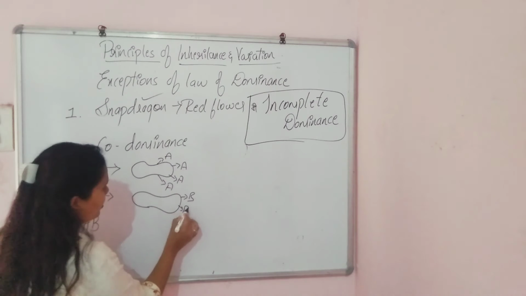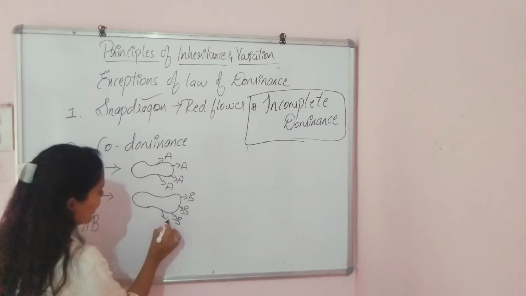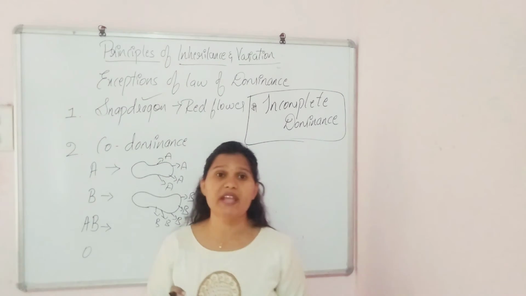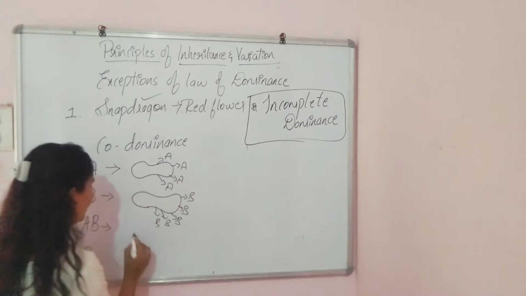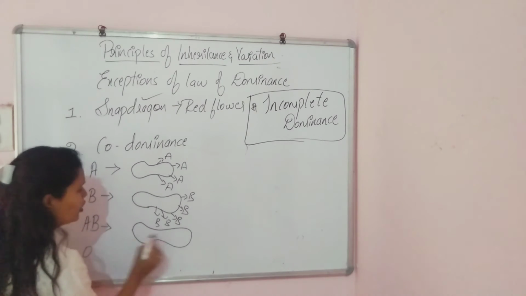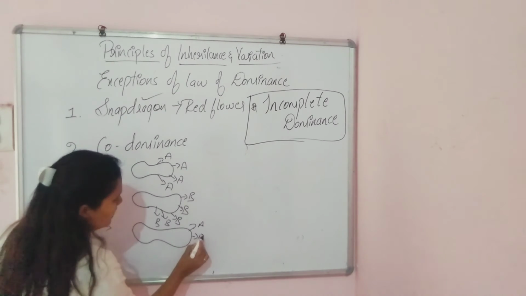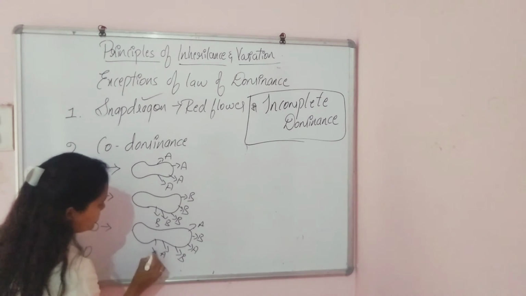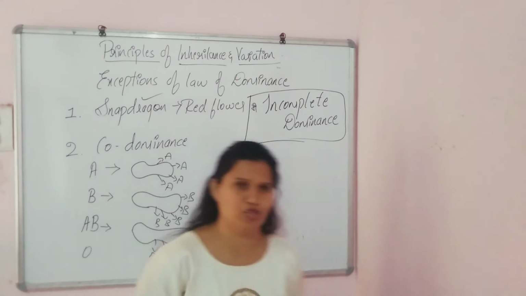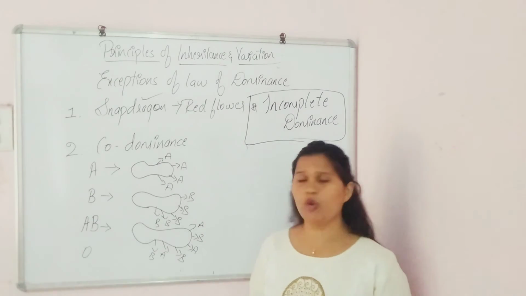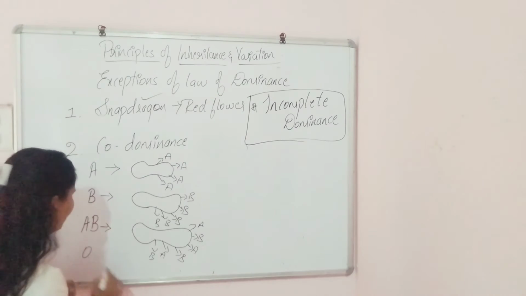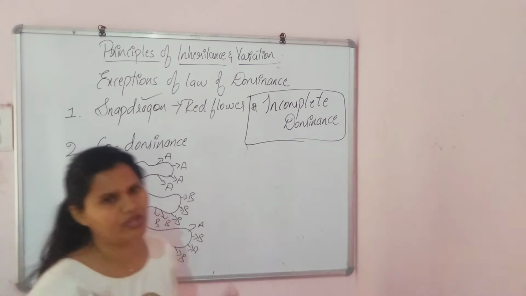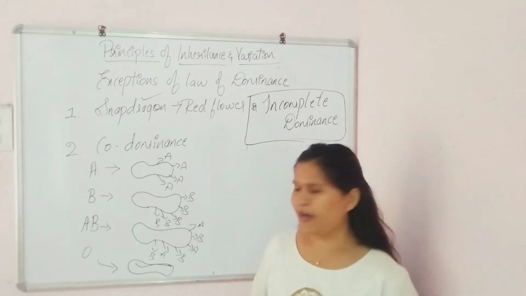Antigens B on his RBCs, right? But in case of a person having the blood group AB, he will be having both A antigen and B antigen on his RBCs, right? So he will be having the blood group AB. And coming to the O, this O blood group won't be having any antigens. We all know that. So it is called the blood group O.